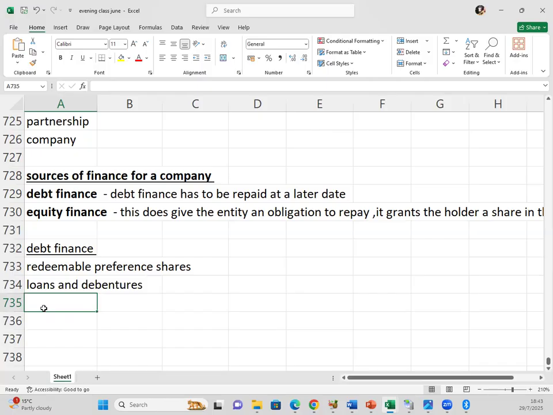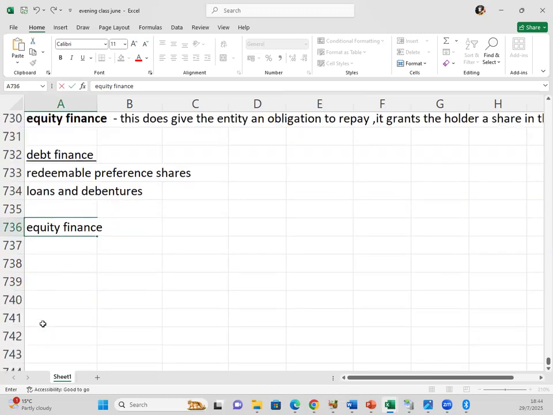We give you a certificate, then you lend us money, and we'll be paying you interest on that money as long as you hold that certificate, until we repay you back the money. So it's part of debt finance. It has to be repaid. Then we have equity finance.